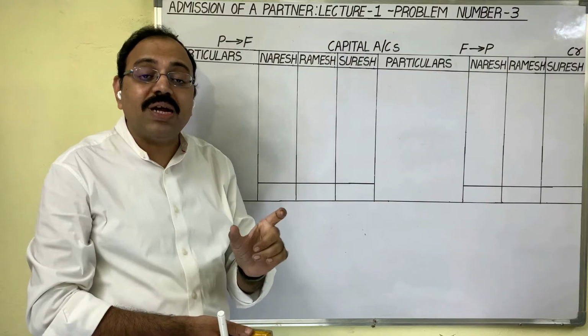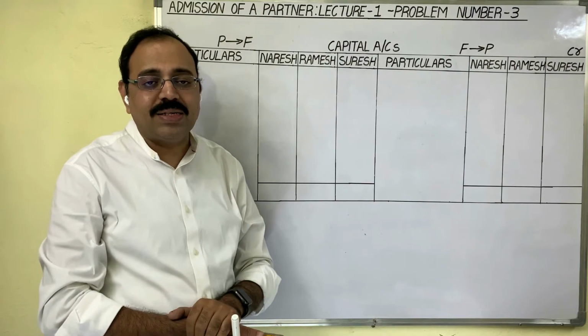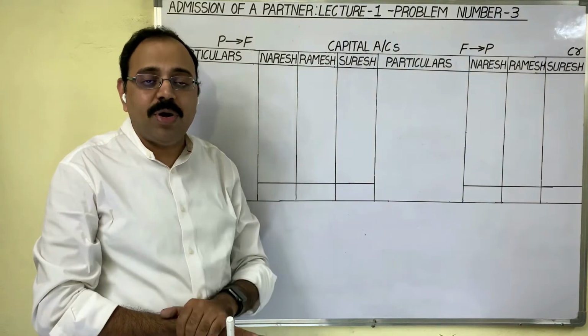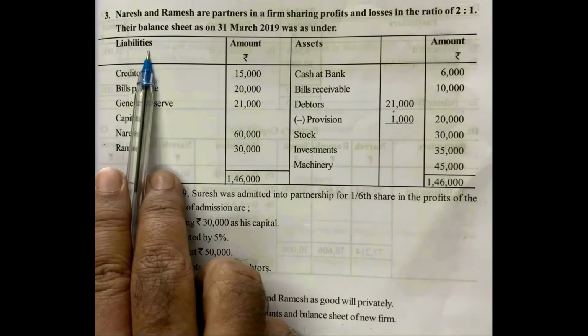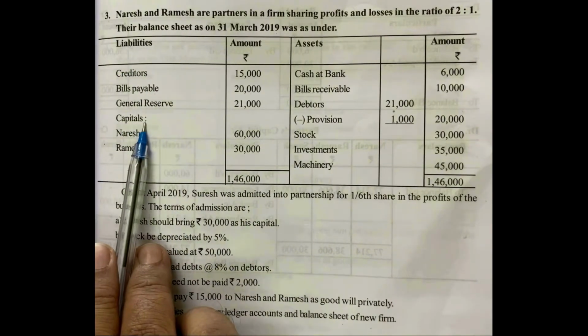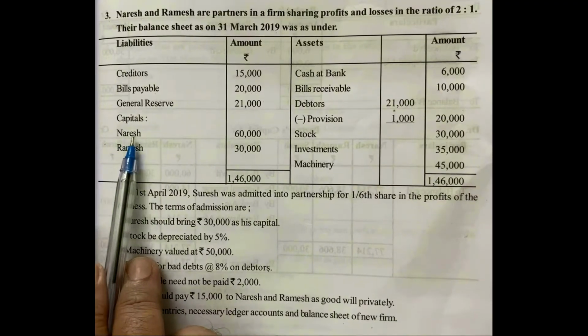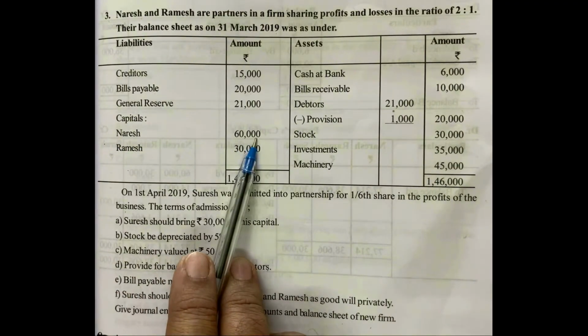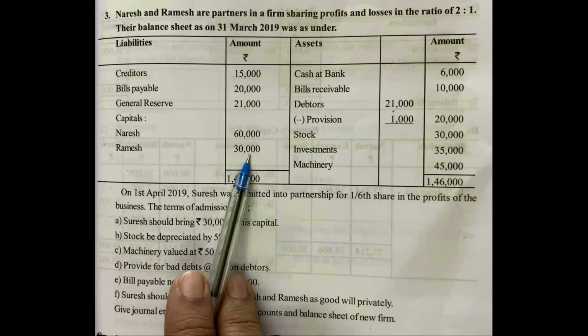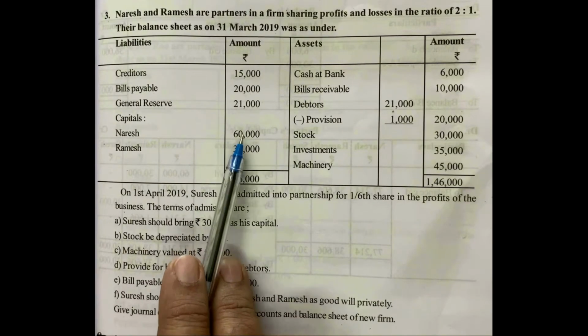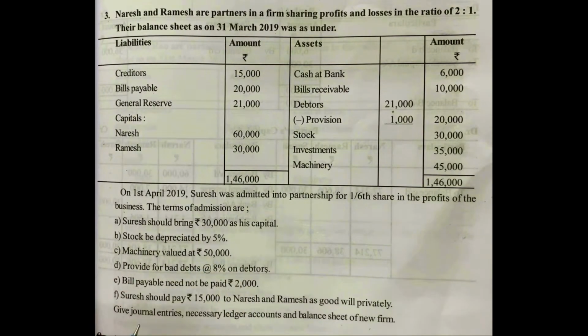Capital accounts we have to start with opening capital balances. From where do you have to take these amounts? See the old balance sheet liability side. Under the capitals heading, it is given that Naresh capital is 60,000 rupees, Ramesh capital is 30,000 rupees. So with these 2 amounts, we have to start the capital accounts.